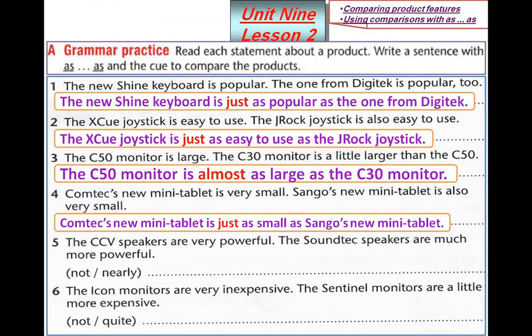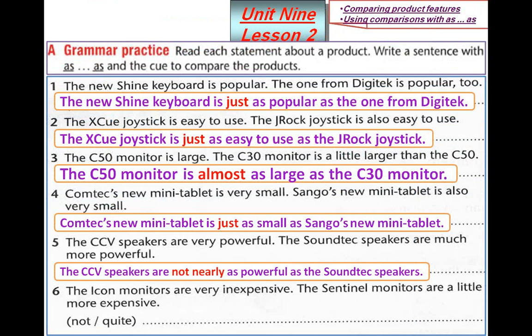That's great. Number 5. The CCV speakers are very powerful. The Soundtech speakers are much more powerful. Here we have not nearly. That means we are expressing difference, not similarity. Very good. So how can we make it? I say the CCV speakers are not nearly as powerful as the Soundtech speakers.